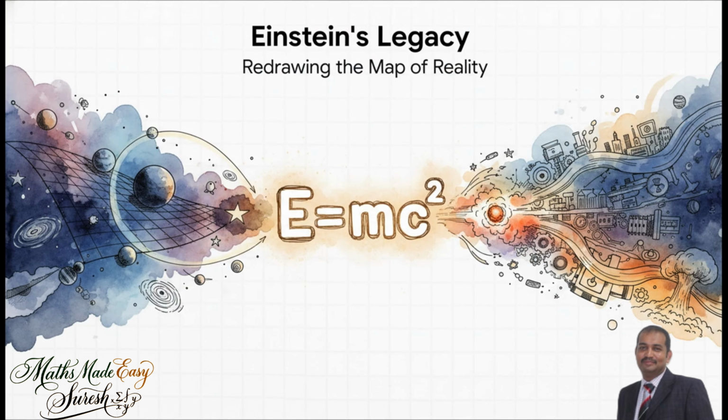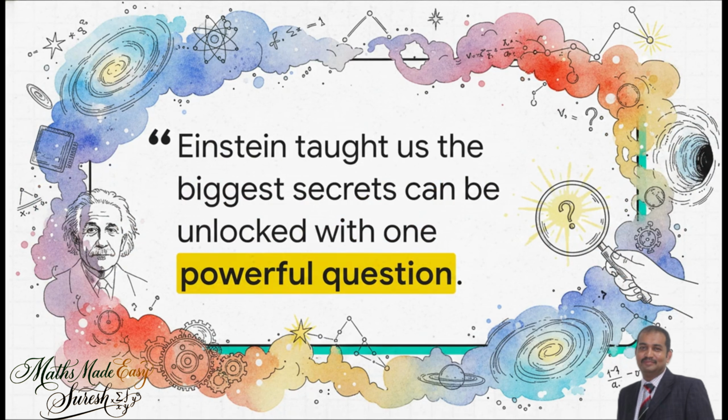On April 18th, 1955, the world lost the person who completely rewrote our map of reality. His theories of relativity are still our best explanation for how the entire universe works. And with E equals mc squared, he showed us the deepest connection in the cosmos, that energy and mass are just two different forms of the same thing. That single idea unlocked the secrets of the atom and changed the course of human history forever. And his ultimate legacy is a lesson for all of us. Einstein taught us that the biggest, most mind-bending secrets of the universe can be unlocked just by asking one powerful question.